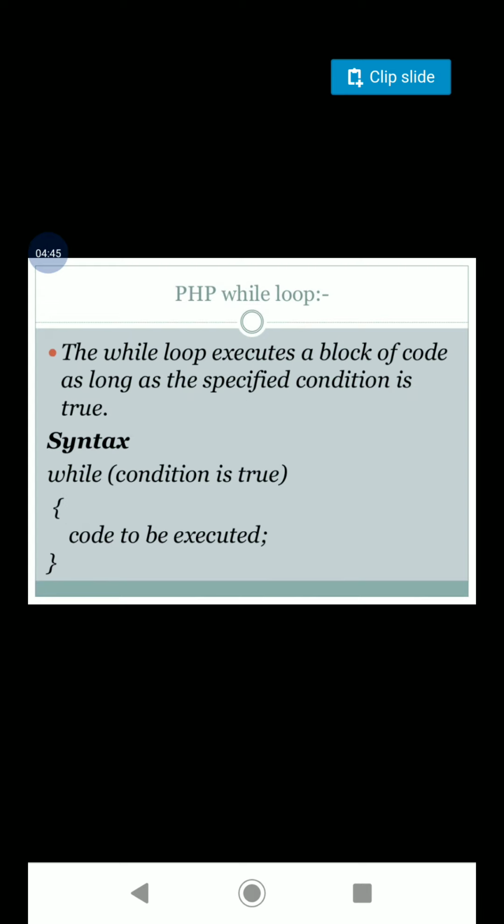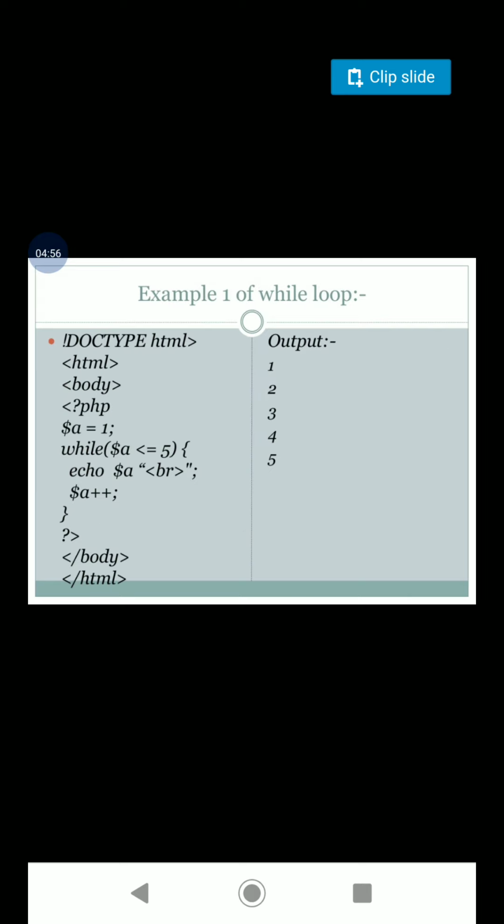The loop will be repeated 10 times. The while loop executes a block of code as long as a specified condition is true. The syntax is: while condition is true, code to be executed. Here we are using the while loop to print the value of a 5 times. One thing is that the value of a should be initialized before the beginning of the loop.